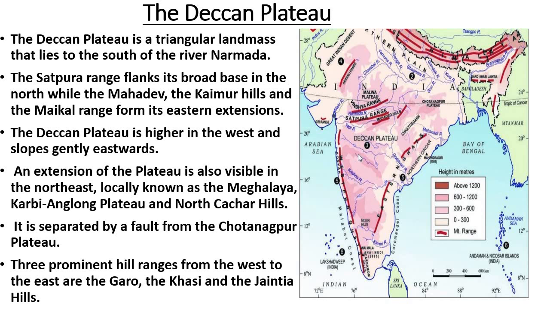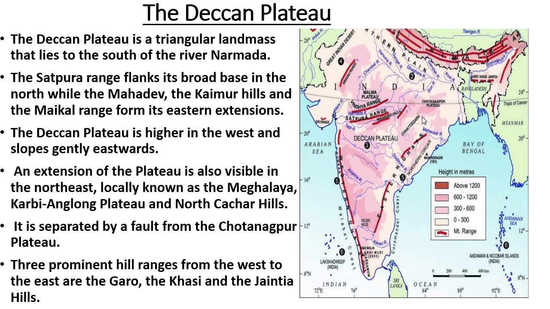Satpura range is just south of Narmada river, which flows between the Satpura and Vindhyan range. Satpura range flanks its broad base in the north, while the Mahadev, Kaimur hills and Maikal ranges form the eastward extension.